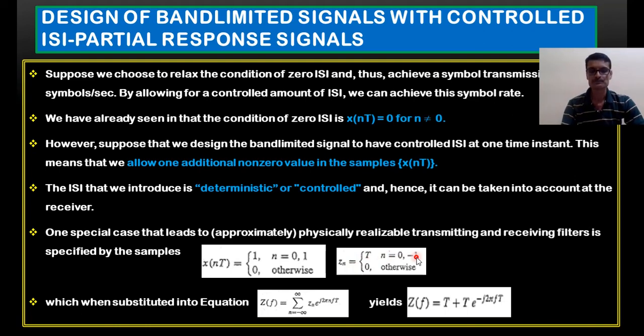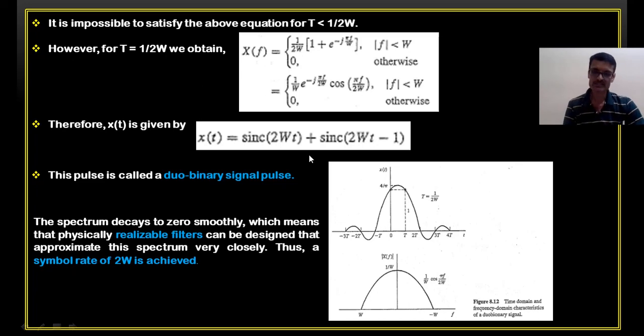Now in this case, Zn is equal to t for n equal to 0 as well as minus 1. When I substitute these values in this equation, which we again derived in the last video, just go through that video, we get Z of f equal to t plus t exponential minus j 2 pi ft. For the Nyquist criteria, we get Z of f equal to only t. And here we get an additional term because of this one. Now if I plot the spectrums, just look at this.